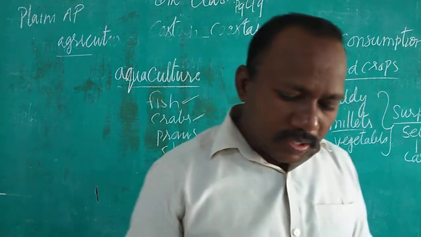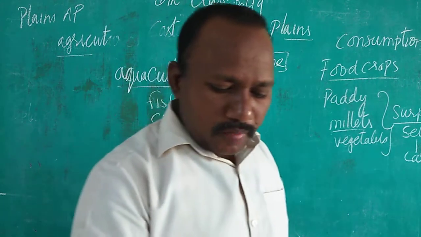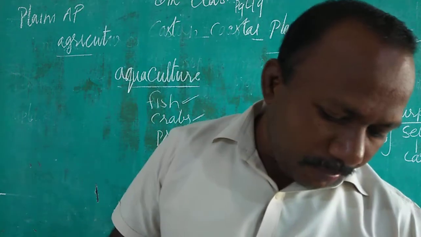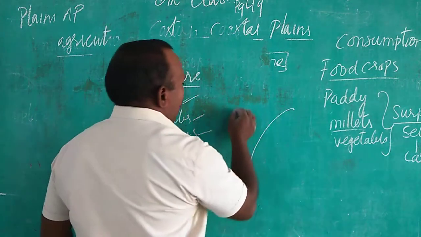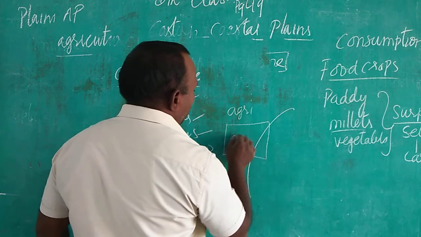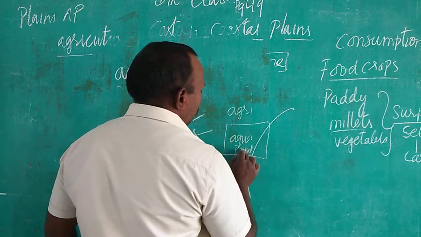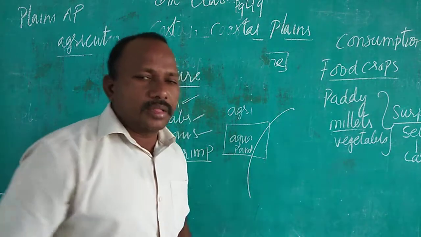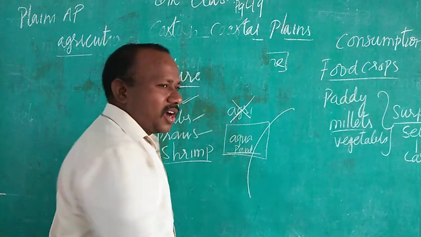Recently most of the farmers in the coastal districts are shifting to aquaculture. Most of the paddy grown fields are converted into aquaculture ponds. So most of the people in the coastal area are converting agricultural land into aquaculture, and they are building ponds, సరస్సులాగా చేసి దాంట్లో రొయ్యల్ని, చేపలని, పీతల్ని పెంచడం మొదలు పెట్టారు. They started converting agricultural land into aquaculture land.